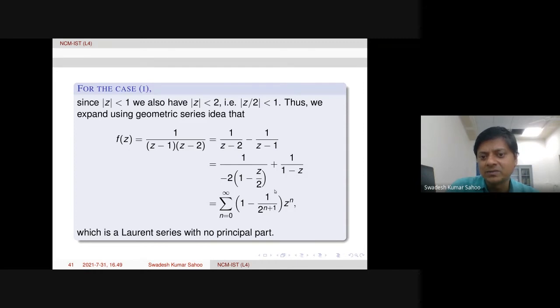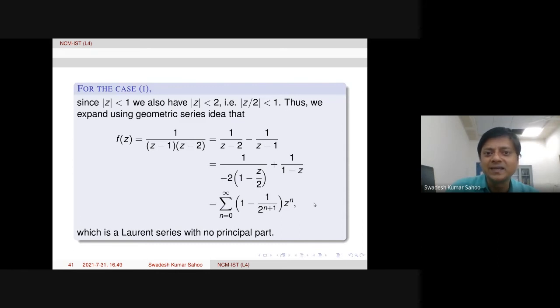So this 1 over 2 power n plus 1 is coming from this first one, and just z power n, 1 times z power n is coming from the trivial geometric series. Okay. So this is actually a Laurent series with no principal part. That means this is actually Taylor series expansion, because in the unit disk the function is analytic. Okay. That is the reason.